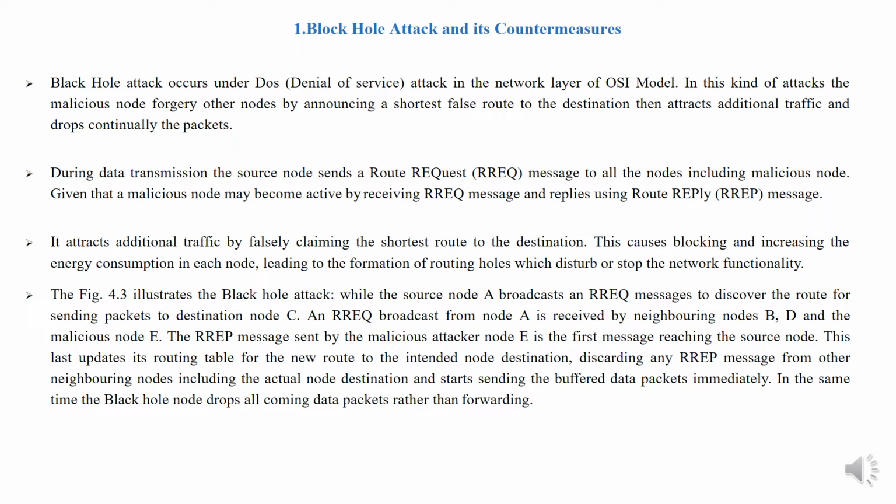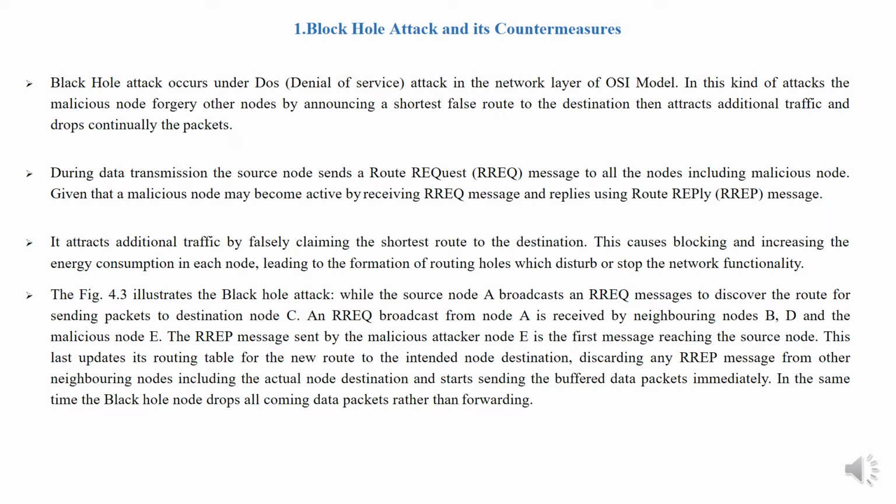The below figure illustrates the black hole attack. The source node A broadcasts a route request message to discover the route for sending packets to destination node C. The route request broadcast from node A is received by neighboring nodes B, D, and the malicious node E. The route reply message sent by the malicious attacker node E is the first message reaching the source node.